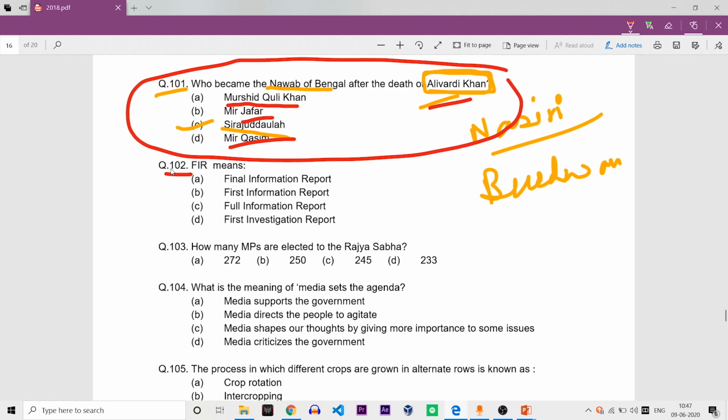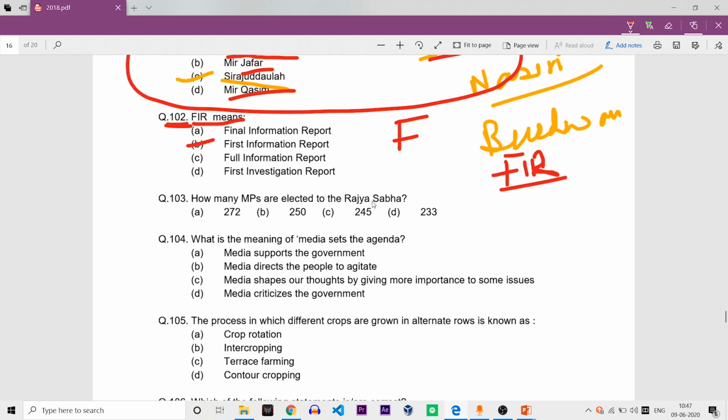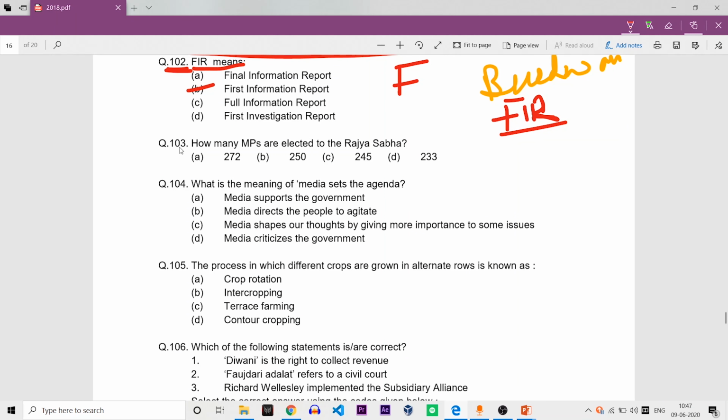Question 102. FIR, we all know, is what we file whenever we need to make a complaint to the police. So what is the full form of FIR? It is called Fast Information Report. This is the correct answer.